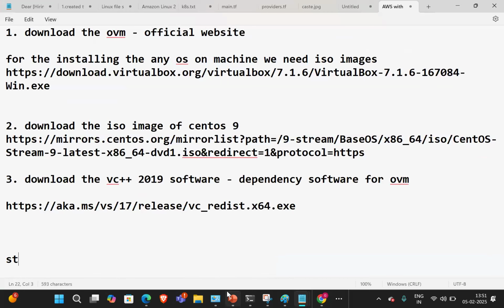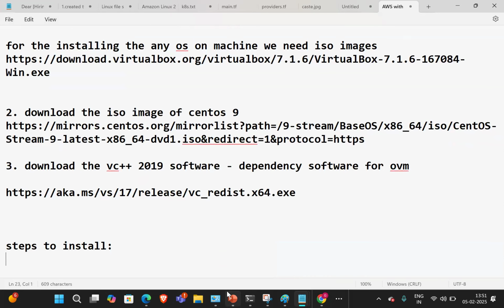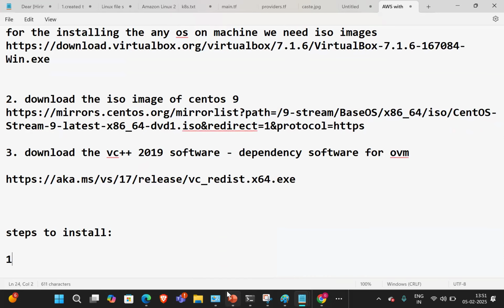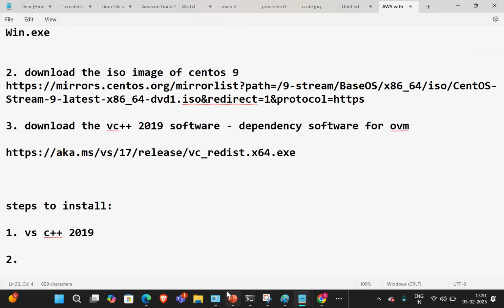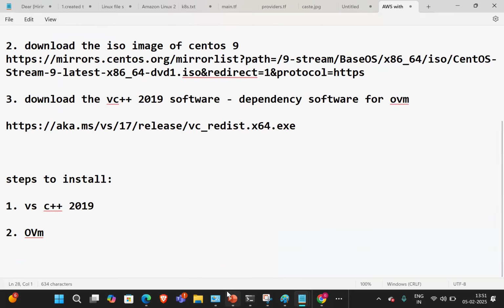And the steps to install. So that is downloading, and these are the steps to install. Step one: first we need to install Visual Studio C++ 2019. Then we can install Oracle VirtualBox. Then you can install CentOS 9, guys. So these are the steps to install Oracle VirtualBox and CentOS on Oracle VirtualBox. Guys, understood?